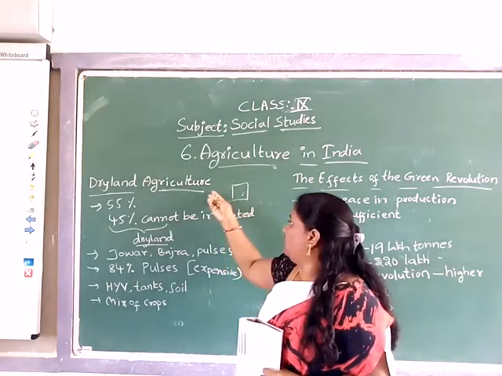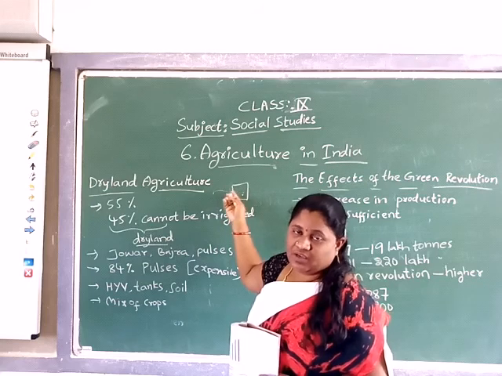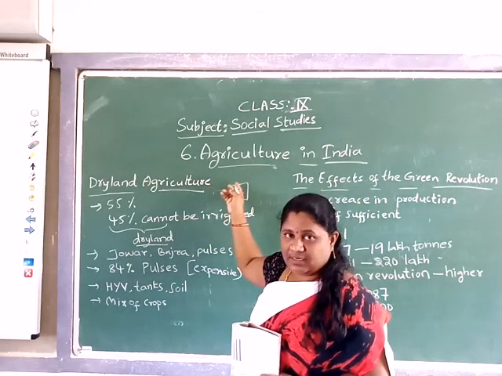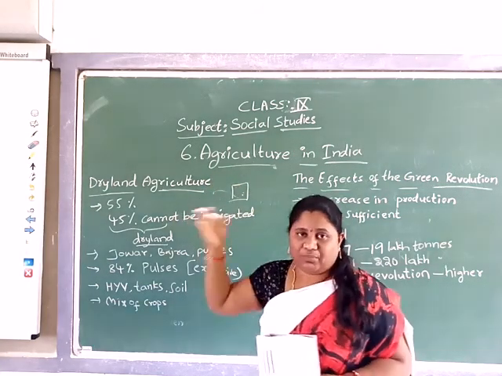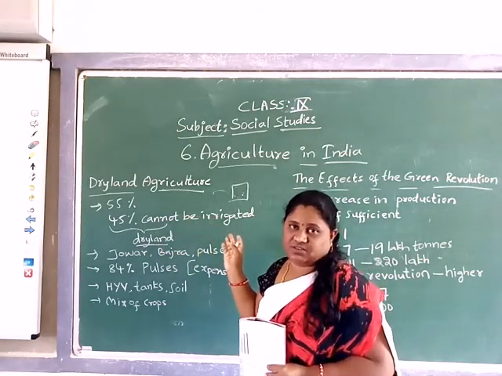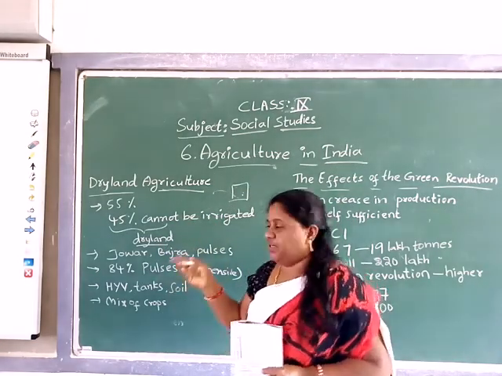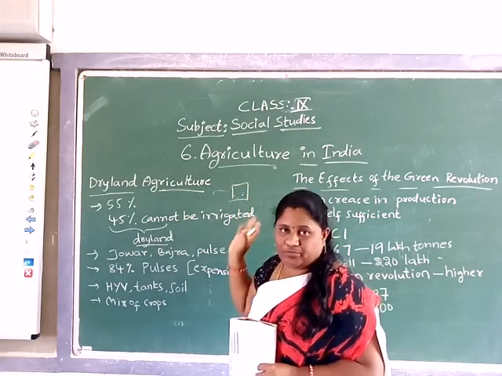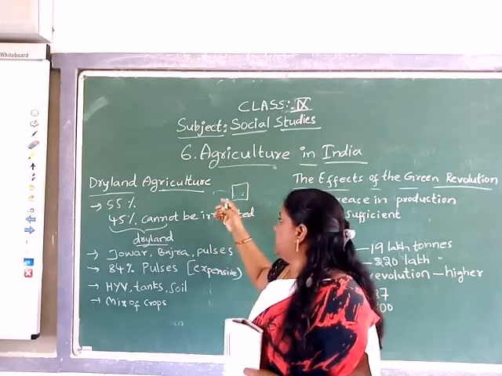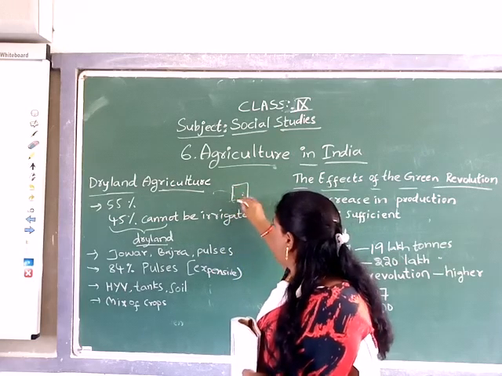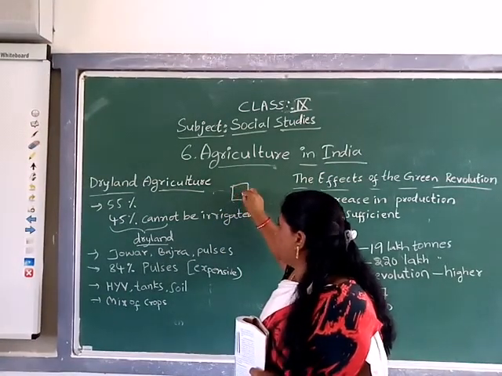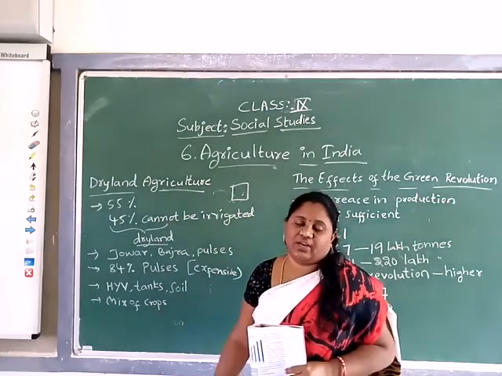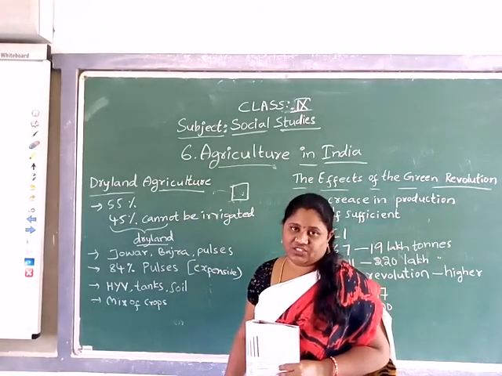No canal flows, and no tanks and ponds near the lands. If it is near the lands, maybe groundwater is available, so the farmer can go for digging tube wells. Yes or no? Like that, the lands which do not have any water irrigating facilities, we call dry land agriculture.